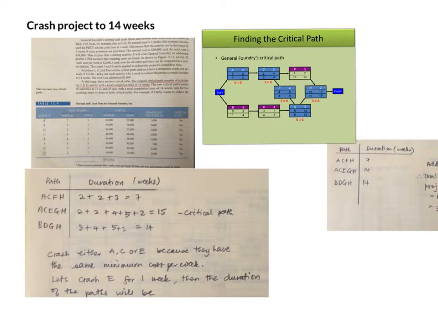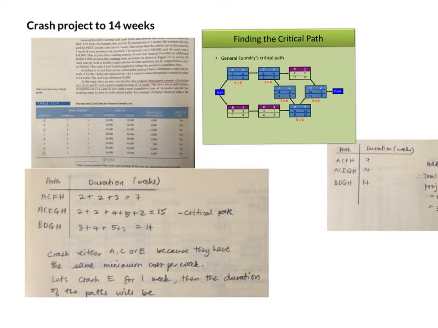You can see here, remember this diagram? How many paths do we have here? We have this path, and then this path, and then this path. The first path is ACFH, the second path is ACEGH, and the third path is BDGH. So this is how I got these three paths.